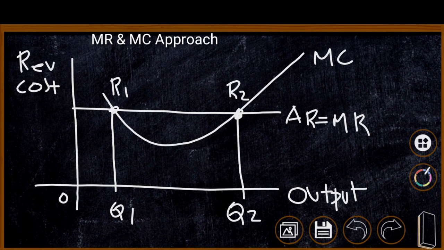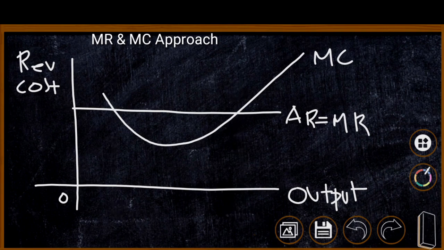At this stage, it is not possible for us to identify whether the firm is earning abnormal profit, normal profit or loss. Therefore, we are going to compare the other conditions also. There are 3 possibilities for a firm in the short run. Short run equilibrium can be identified in 3 possibilities. First one is the firm is earning abnormal profit. Second one is the firm is earning normal profit. And third one is the firm is earning loss.